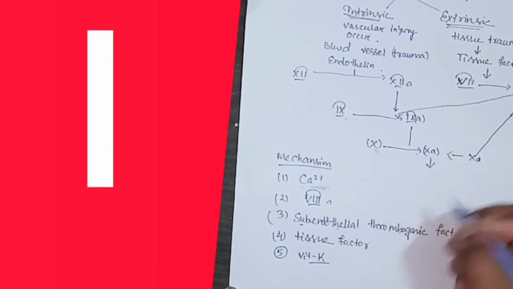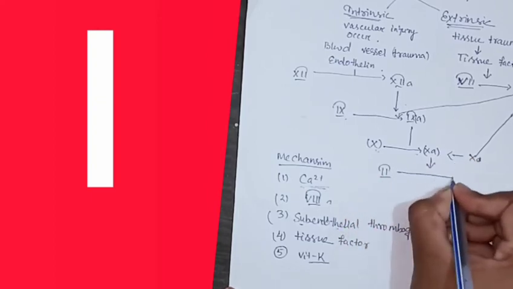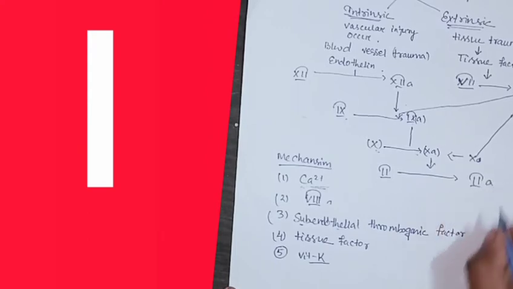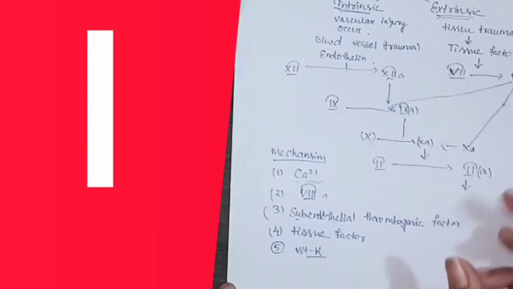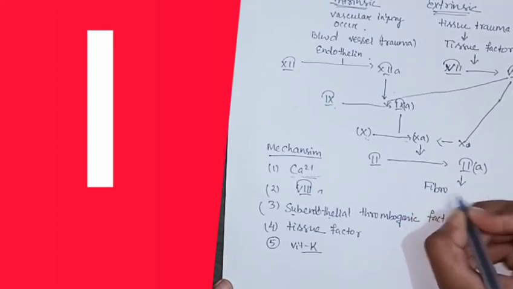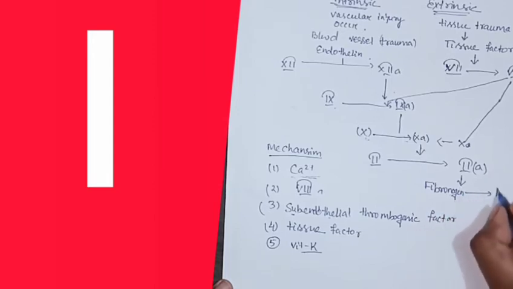After this, it causes factor 2 activation, and thrombin is activated. This thrombin is our main goal, which converts fibrinogen to fibrin. The role of fibrin is to stabilize the clot.